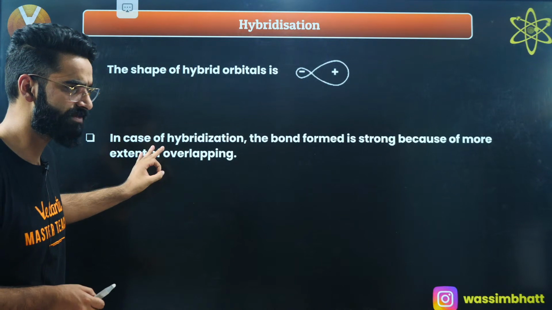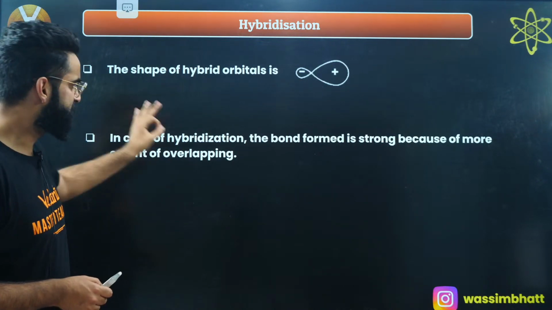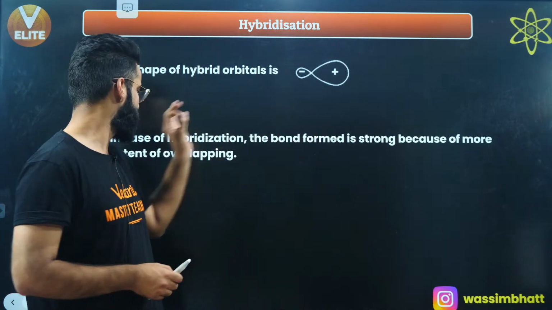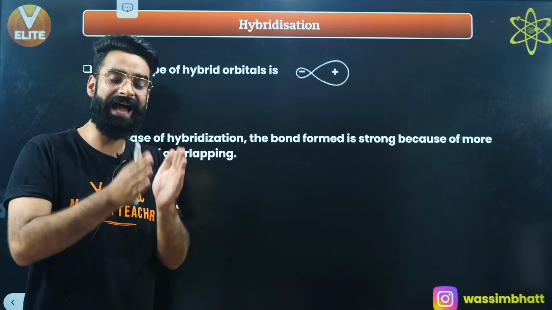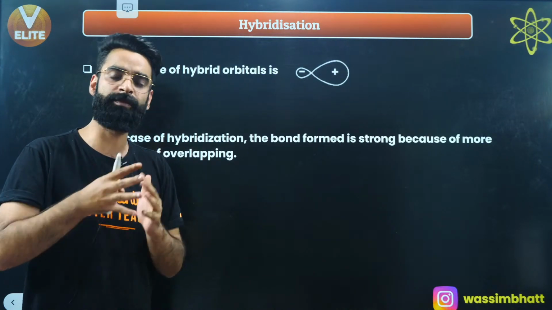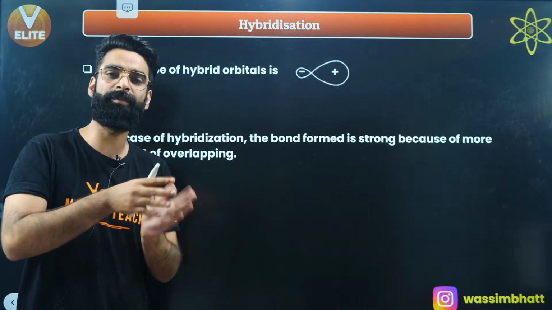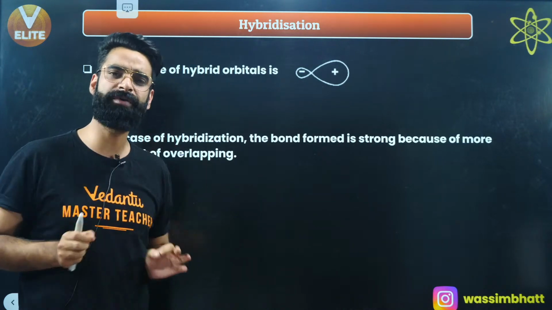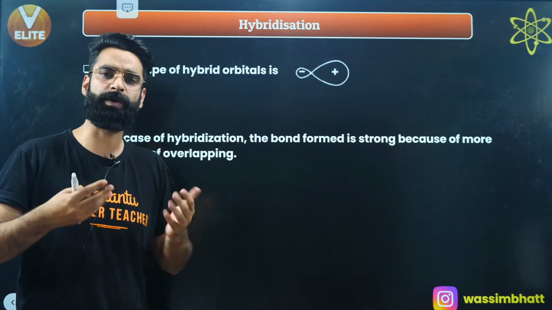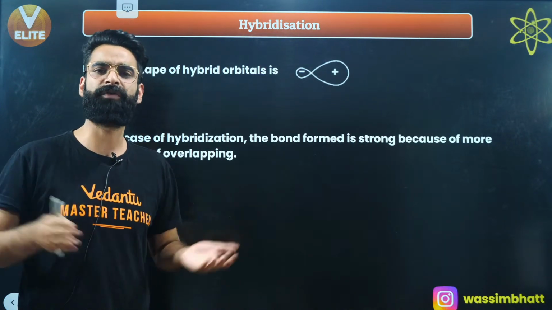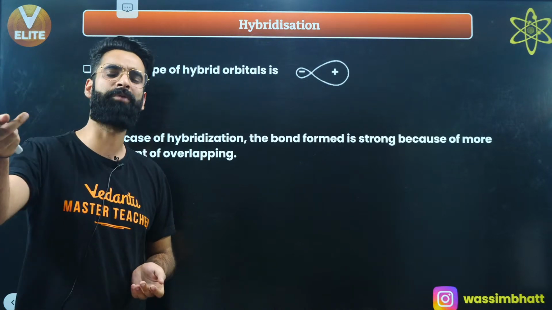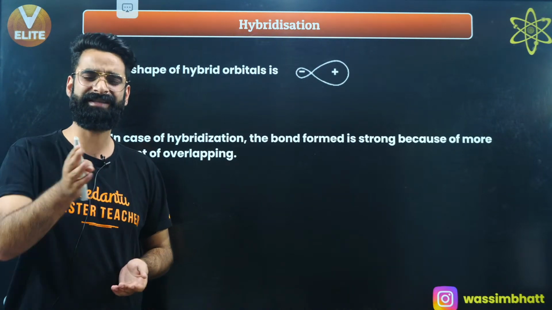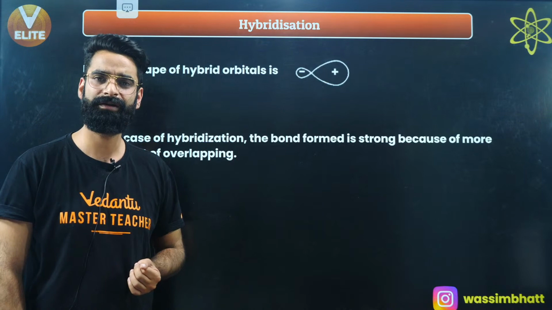So do remember this concept. In case of hybridization, the bond formed is strong because of more extent of overlapping. First, in the atom, hybridization happens, intermixing of atomic orbitals happens, which leads to the formation of hybrid orbitals. Once hybrid orbitals are formed, they do the overlapping and lead to the formation of covalent bonds, sigma bonds, and a pi bond also in one case. That's something I'll be showing you in some time.